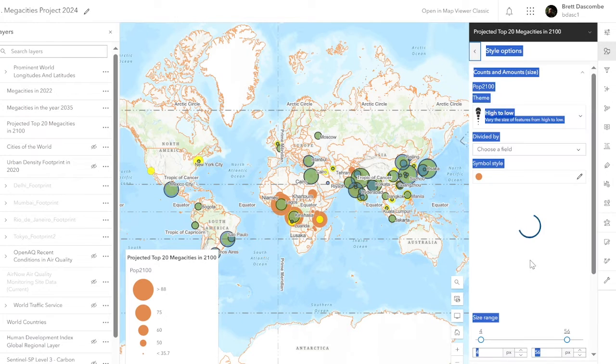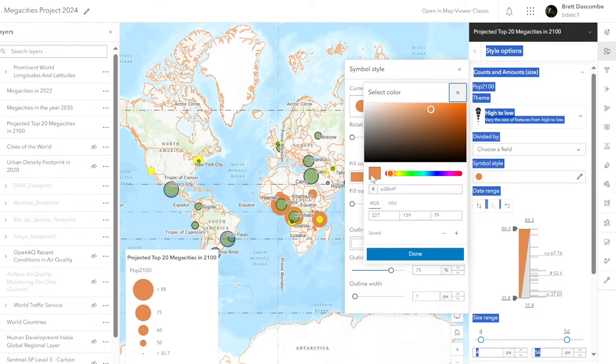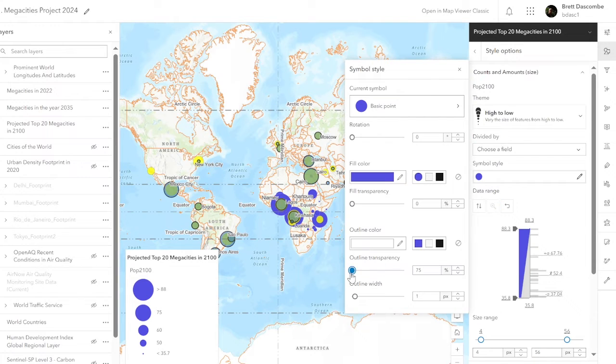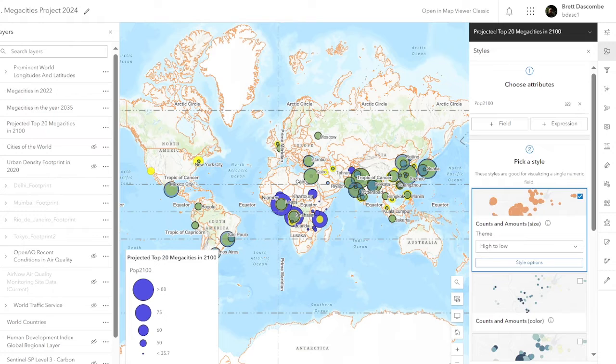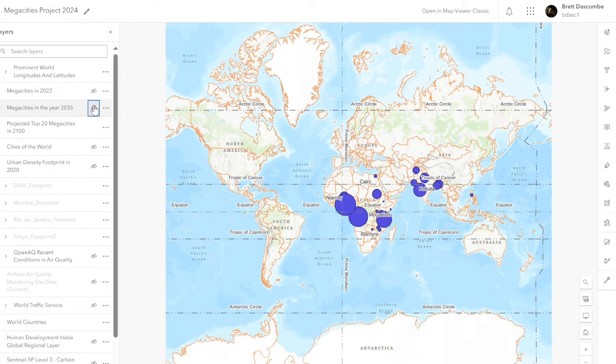So style options. Let's go a different colour. Let's go a nice shade of blue, and we'll go a nice shade of black around the edge. Done. We can see there's really quite large growth in some of these cities in Africa by doing that. So that's an easy one to do. Cities of the world, we can turn those off now and we can just look at the top 20 by size.